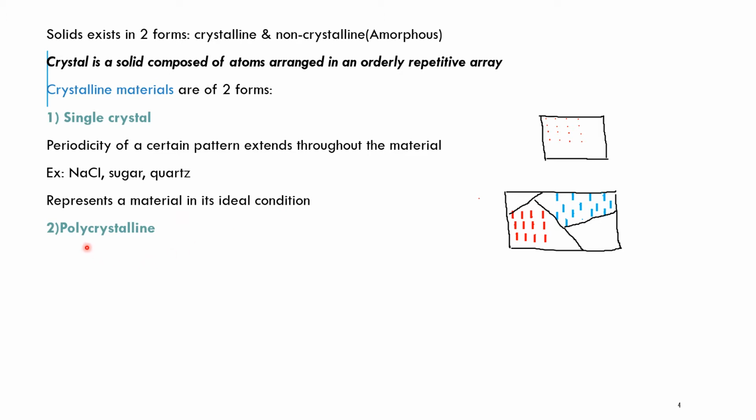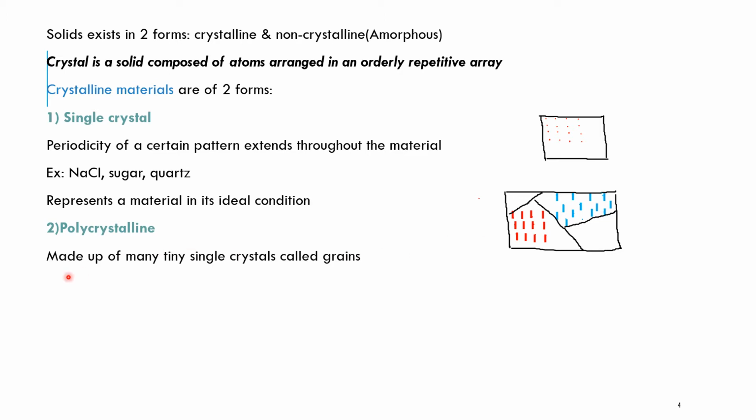Next is a polycrystalline material, where you will find small sections which are called as grains. This is one grain, this is another grain, this is another grain, this is another grain. And in each grain you will find a certain pattern followed. In this grain there is this kind of pattern that is followed, and in this grain a different pattern is followed.